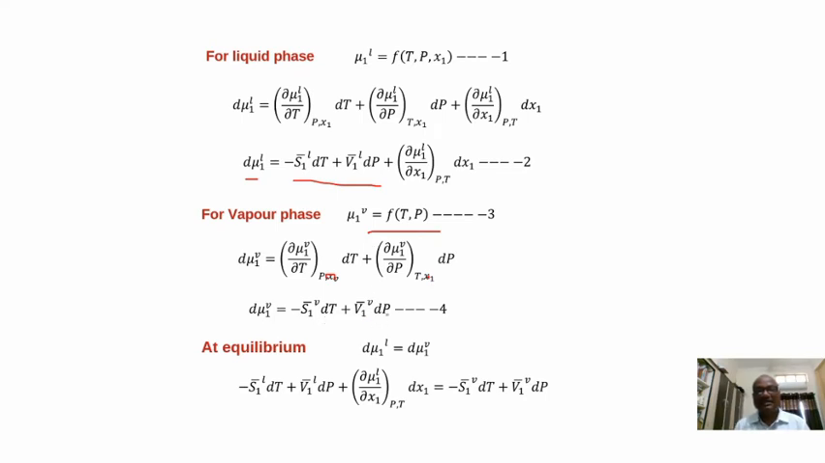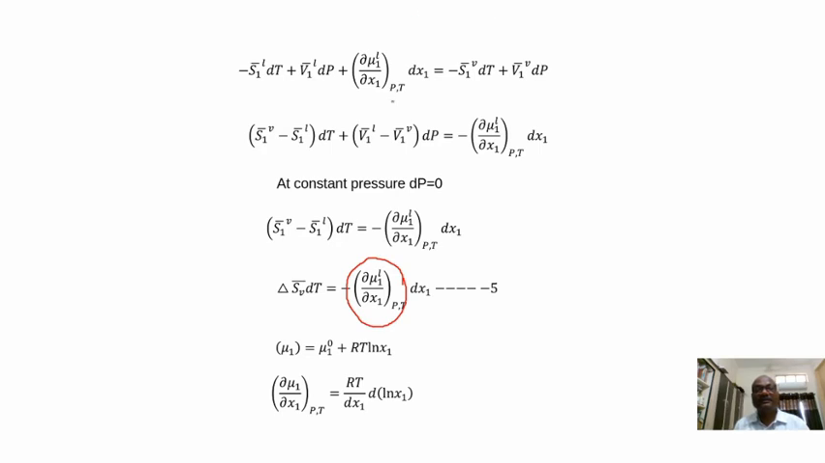Now at equilibrium, both of these are equal, so we are equating these two equations. After equating, let us bring all the partial molar volume and partial molar entropy terms together, and shift the dou mu1 by dou x1 and dx1 term to the opposite side. Then dP becomes equal to 0 because it is taken at constant pressure. Now this is taken as delta SV bar dT. Next, dou mu1 by dou x1 at constant pressure and temperature, and dx1. And we are evaluating this value with the help of this equation.